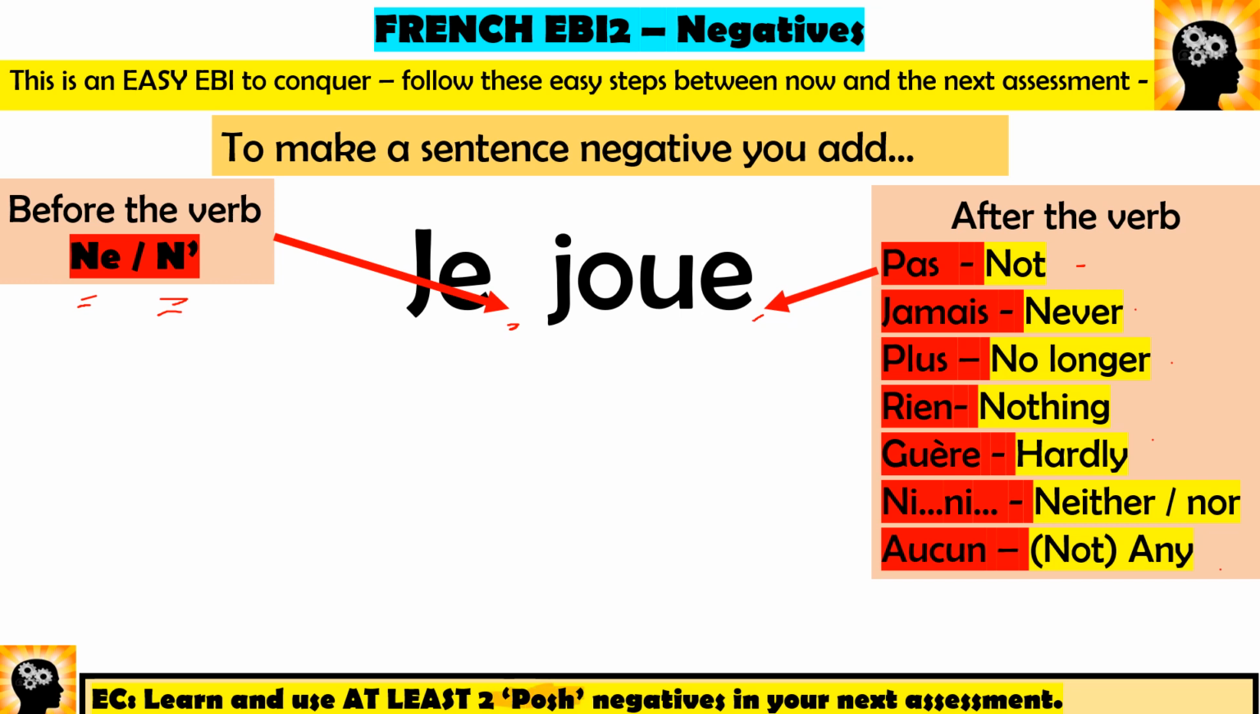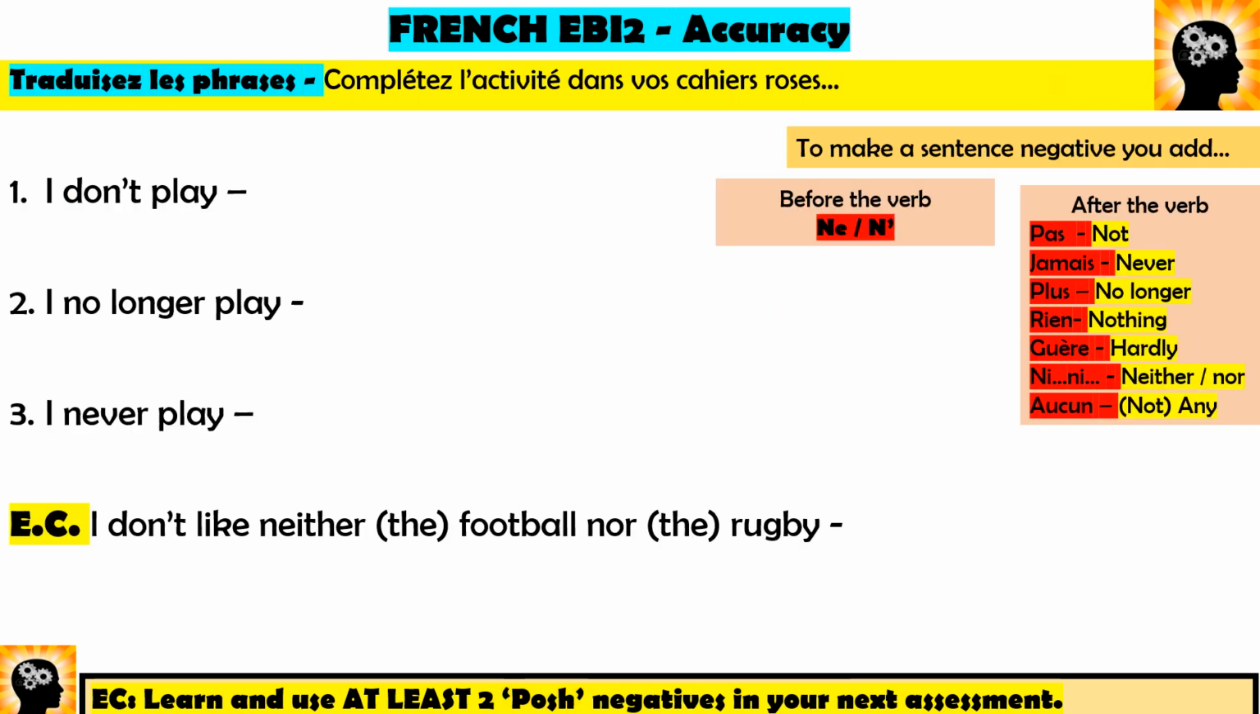So if you've got EBI2 on your last assessment, what you can do is show your teacher you can do the normal one, je ne joue pas, but even better, do the extra challenge and impress them next time. Instead of saying I don't play, say I never play or I no longer play, and your teacher will change the EBI2 to a WWW2.